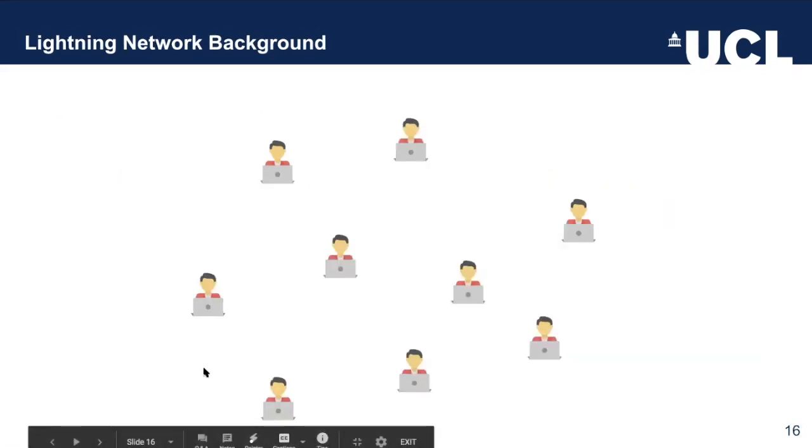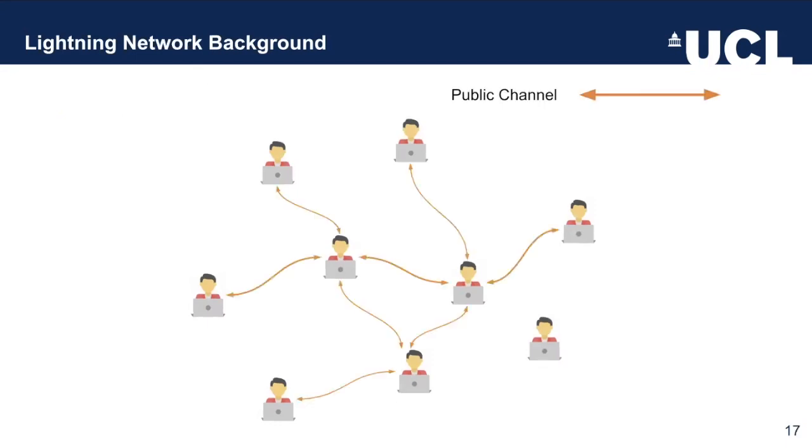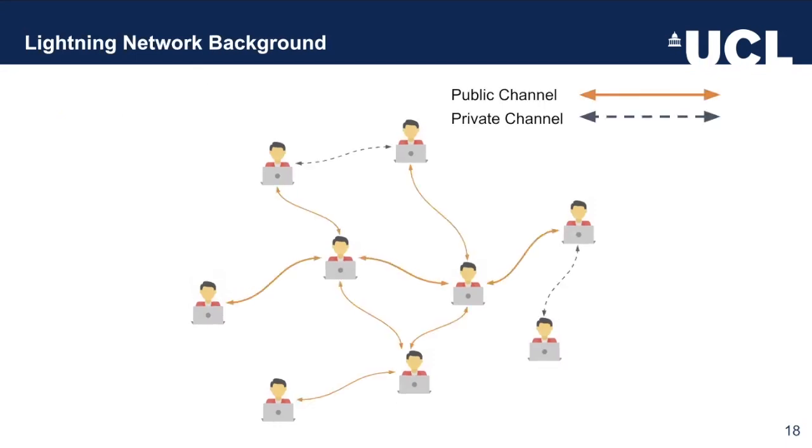So now that we have seen how two users can share a channel, let's take a look at the broader view of the network. Let's assume that Lightning consists of these nodes we have over here that share the following public channels. And we have private channels as well. The main thing to notice here is that in order for two people to send payments to each other, they don't need to hold the channel between them.